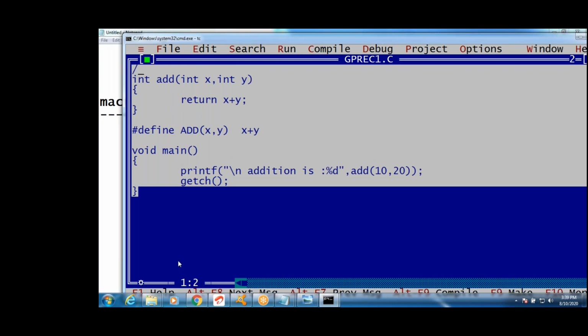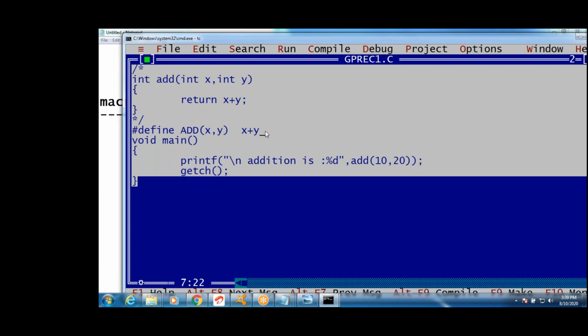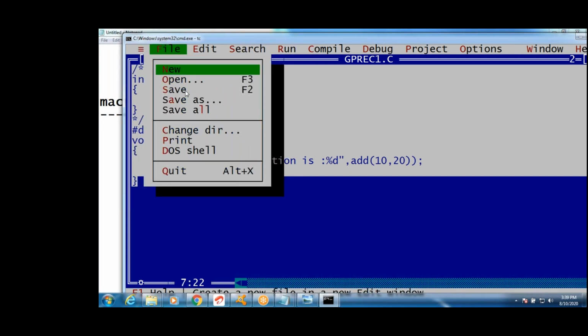A simplified function is called a macro, guys. If I write this, what happens? Now ADD of x comma y is nothing but x plus y. What happens if I write x plus y? This will substitute, right? I will save it. How does it substitute these values?